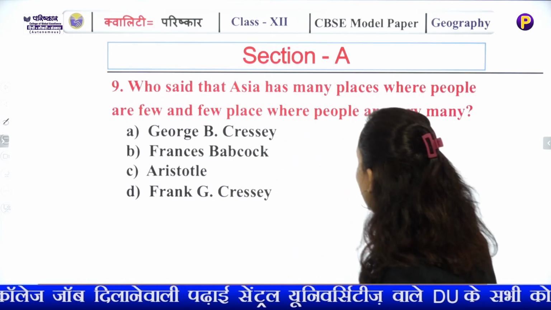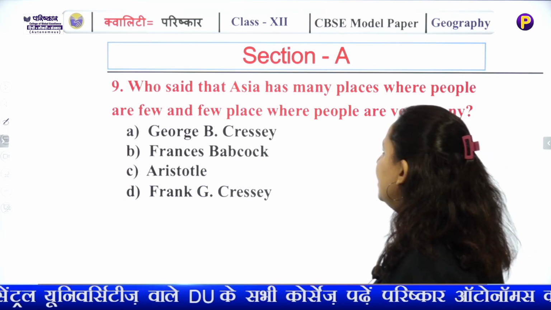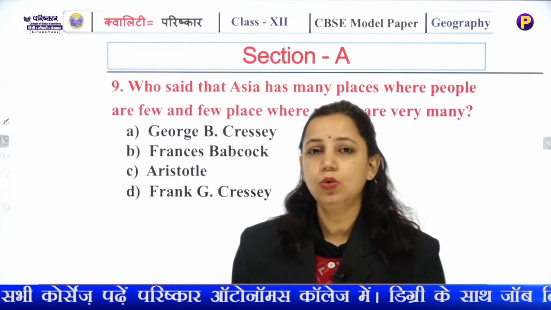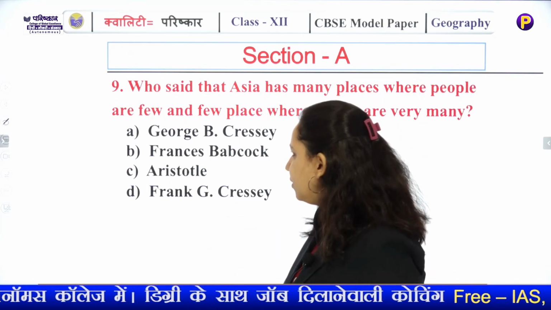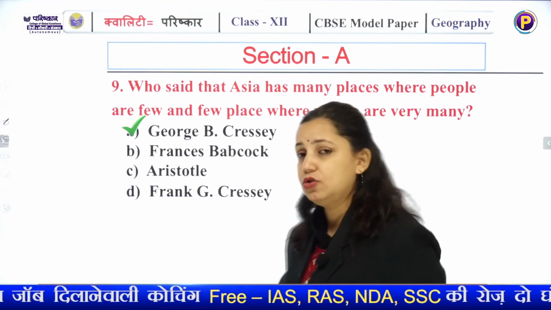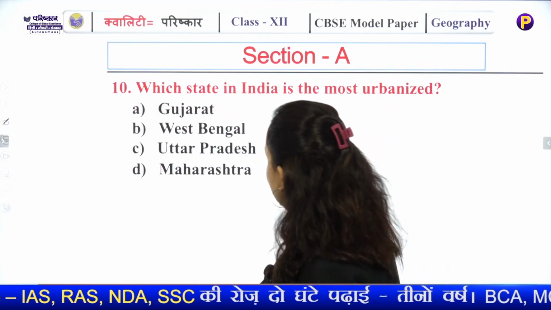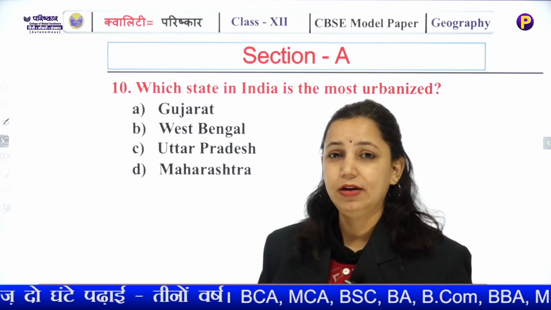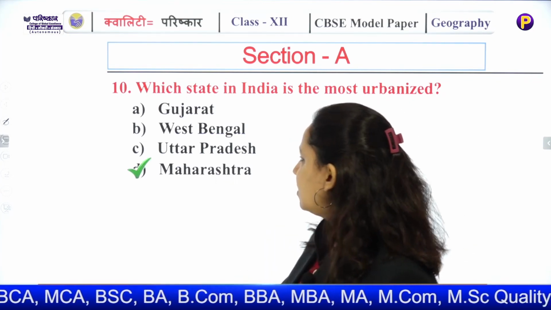Who said Asia has many places where people are few and few places where people are many? Now this is a quote given by an academician, a geographer, so you should know who has given this quote. No guesswork, it deals with the accurate answer. The correct answer is George B. Cressy. Now George B. Cressy was a geographer and academician, and his focus area was the Asian countries. Which state in India is the most urbanized? Now you should know the level and hierarchy of urbanization in the country. The correct answer is Maharashtra.